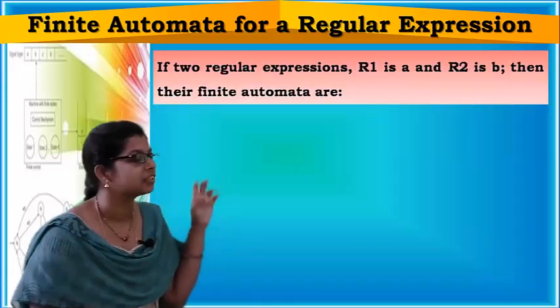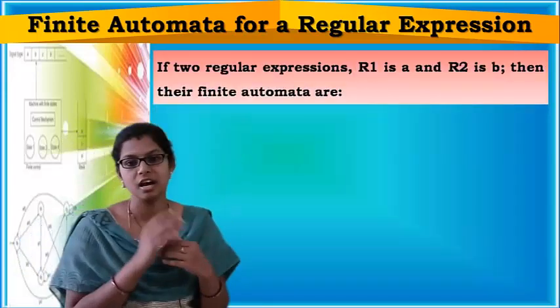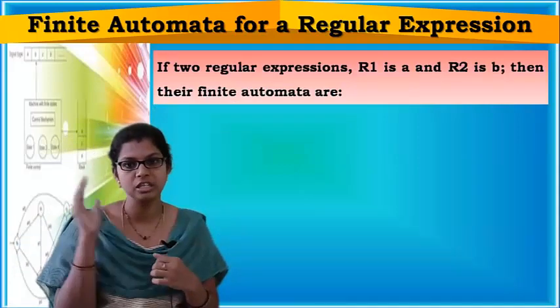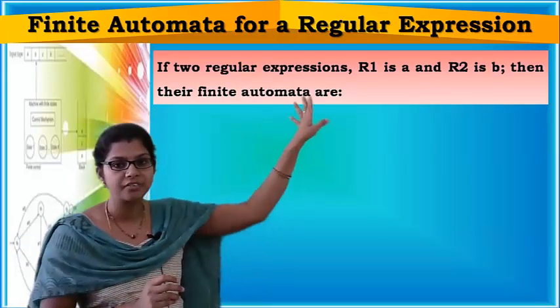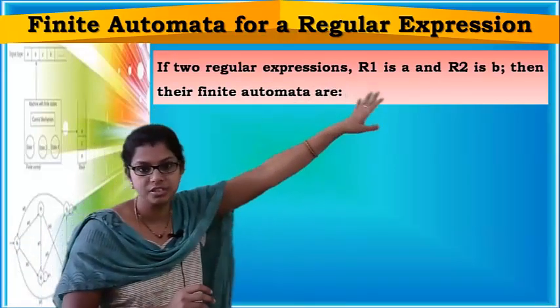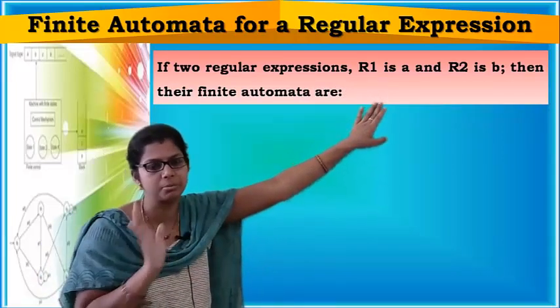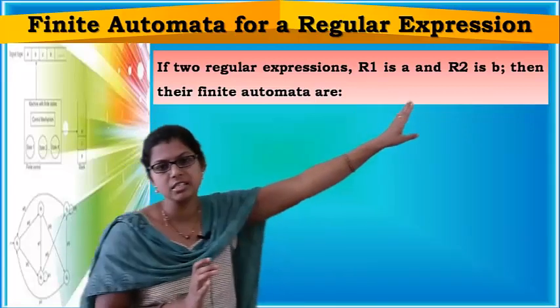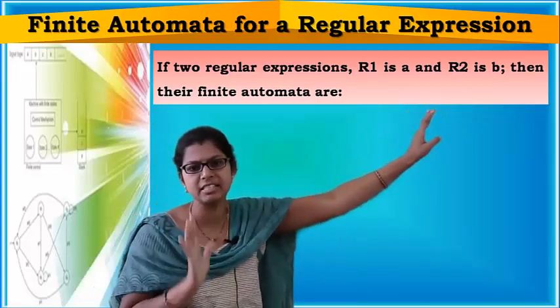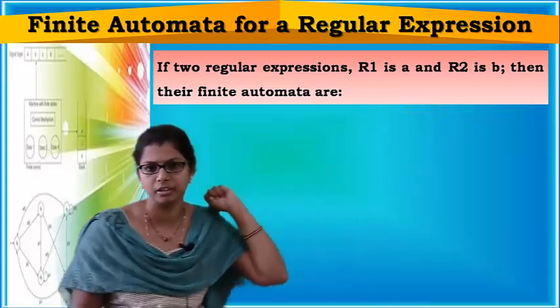Okay. Now if two regular expressions R1 is A and R2 is B, means what? R1 is a regular expression which is represented by A. A is our regular expression, means A is accepted by this finite automata. Next R2 is B, means only B is getting accepted by the finite automata.